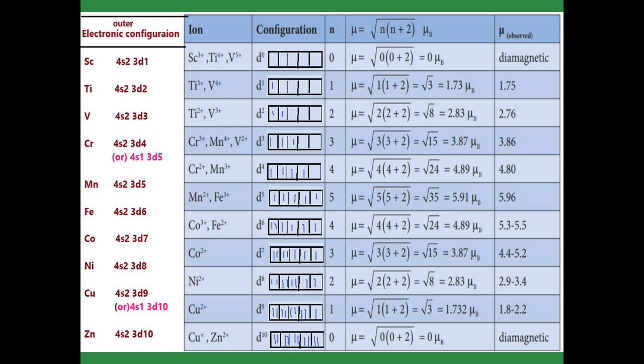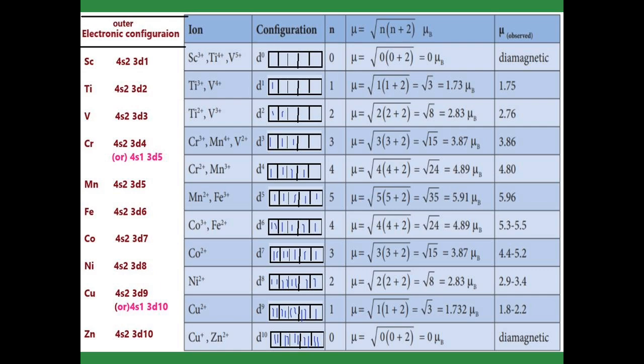If you go on like that, now see manganese 2 plus and Fe 3 plus. Manganese's outer configuration is 4s2 3d5 and iron's is 4s2 3d6. In manganese we lose 2 electrons, so we get Mn 2 plus. In iron we lose 3 electrons. How do we lose the 3 electrons? We take 2 electrons from the 4s orbital and 1 electron from the 3d6 orbital, so that it attains the d5 configuration. And d5 means 5 unpaired electrons are present, so we get the mu value 5.91. We get 5.96 from the experimental value also. So the observed value means the experimental value.